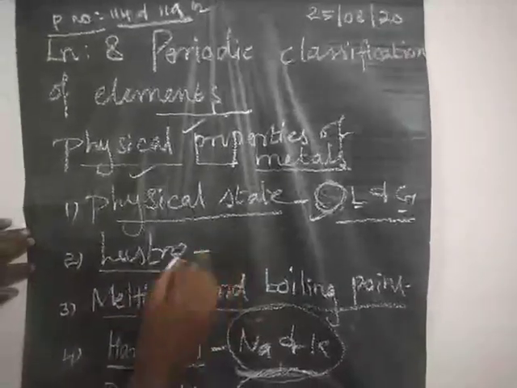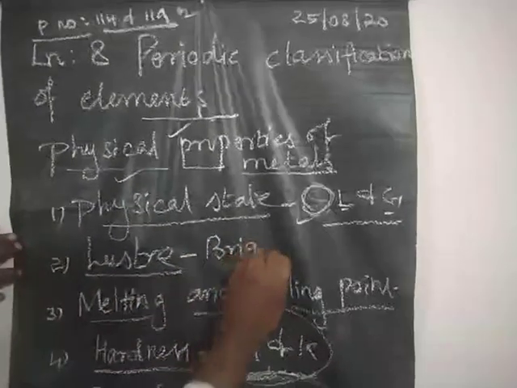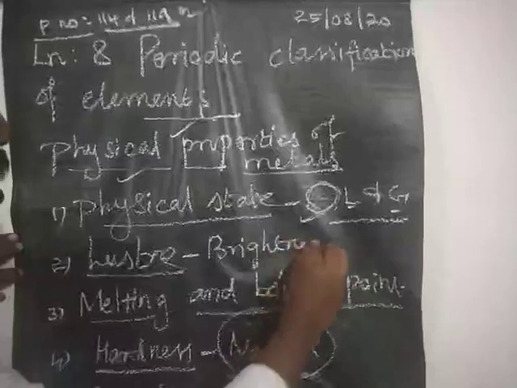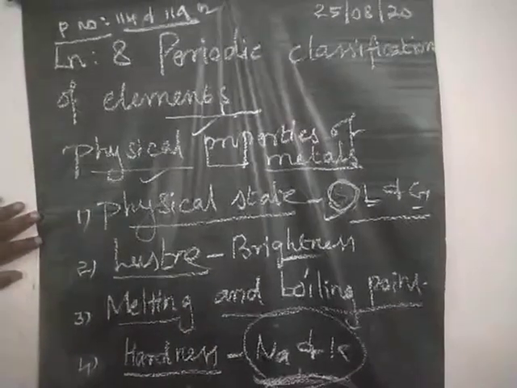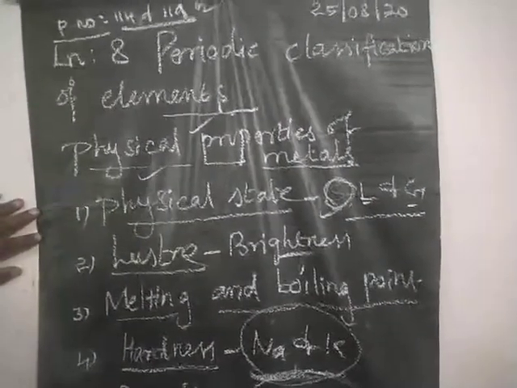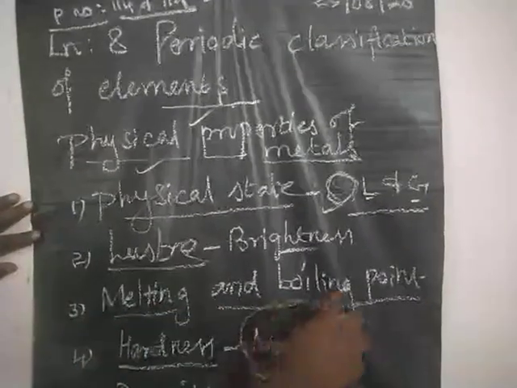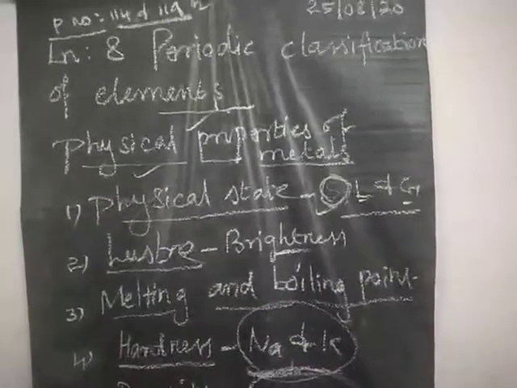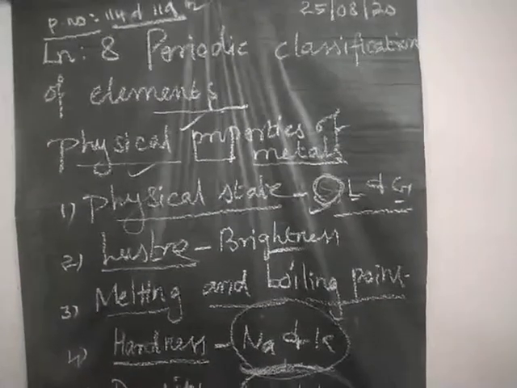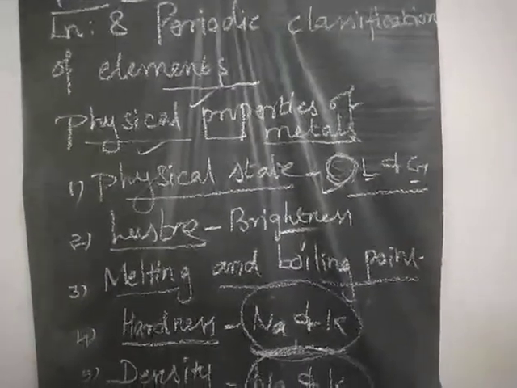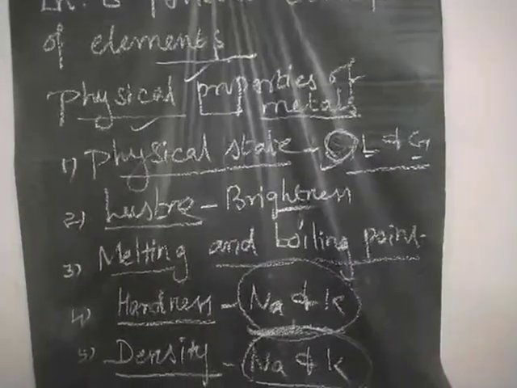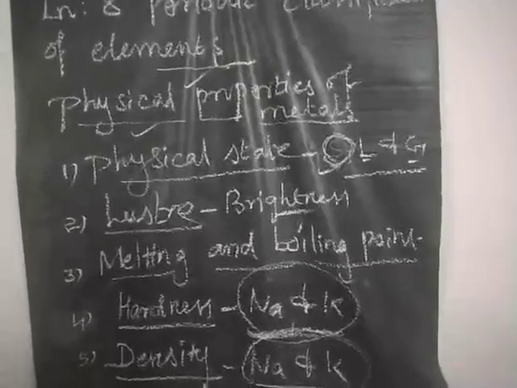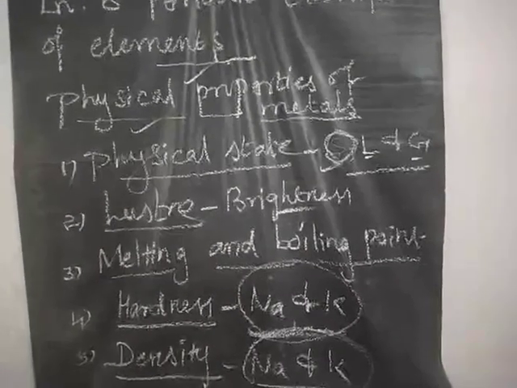Next one, luster. Luster is nothing but brightness. Usually all the metals show brightness. If you are taking silver or gold, it will show the brightness. Third one, melting and boiling point. Usually metals have high melting point and boiling point, except four metals: gallium, mercury, sodium, and potassium.